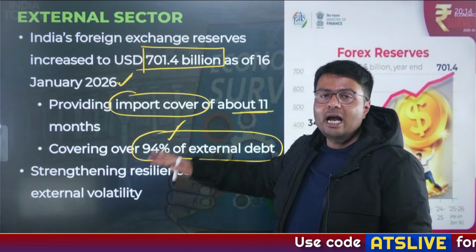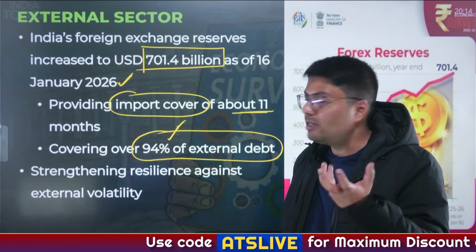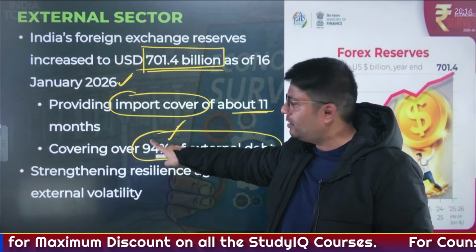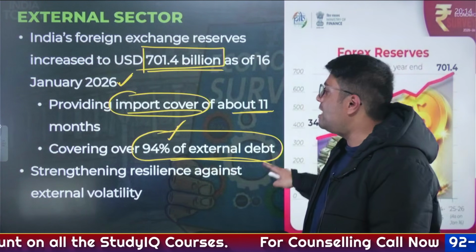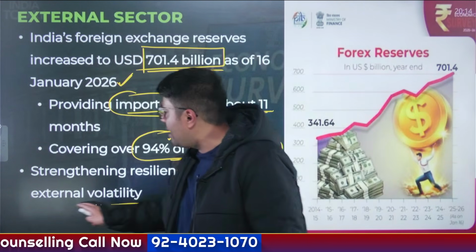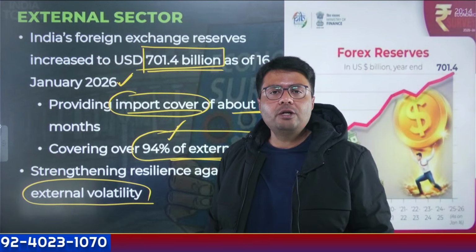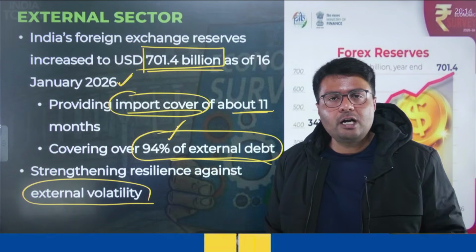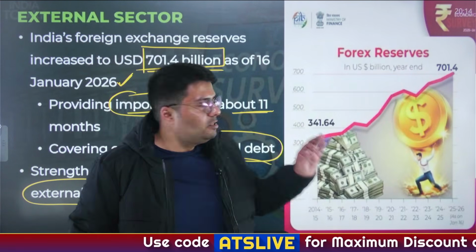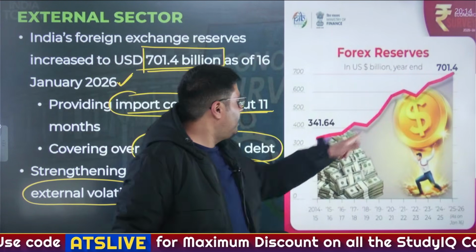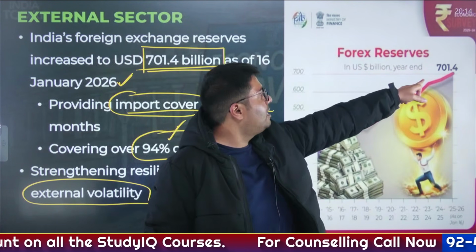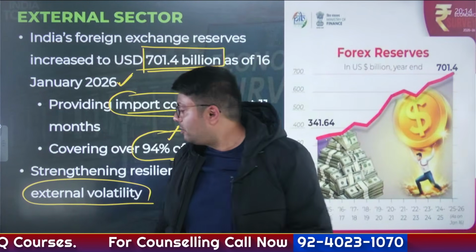So this is what highlights the strength of India's external sector, that yes, we have a very high amount of forex reserve, and the sufficiency of forex reserve can be highlighted by import cover and external debt, right? And this strengthens our resilience in case of external volatility. Let the rupee depreciate. Why is the Indian government not so worried about the depreciation of the rupee? Because we have a sizable portion of forex reserve, which is just highlighted by this graph. See how it has improved in the last 10 years. It was $341.64 billion. It has increased by more than 2 times to $701.4 billion.